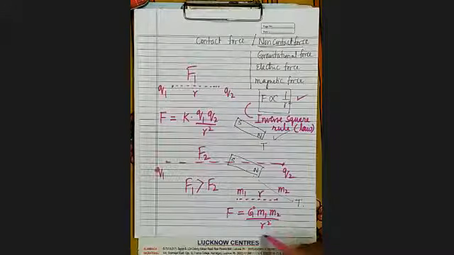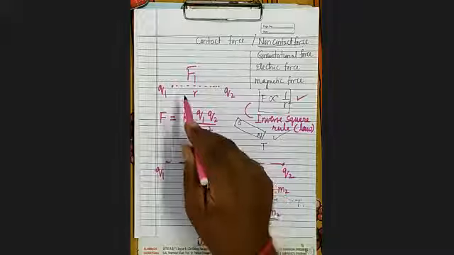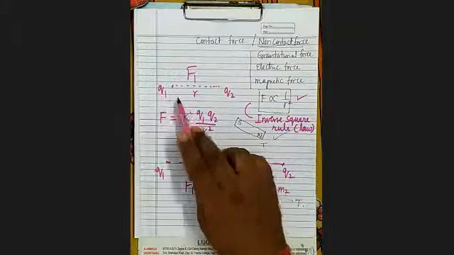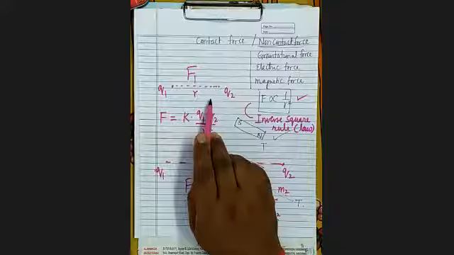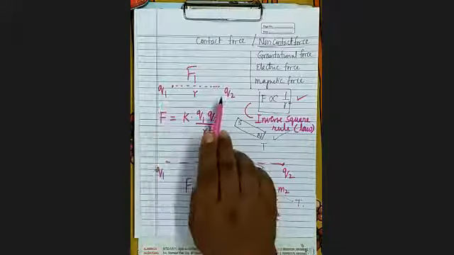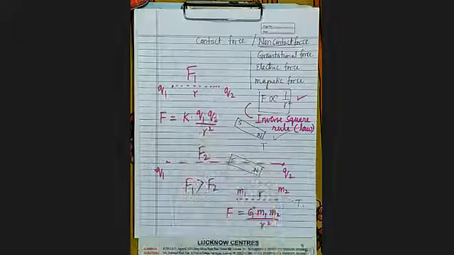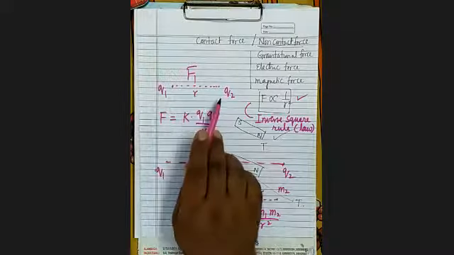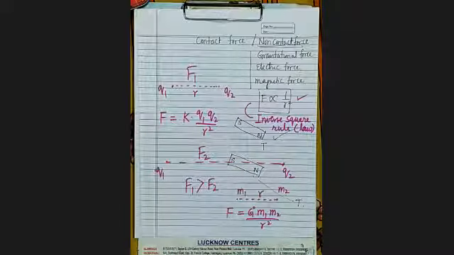Attractive means if there are unlike charges, one positive and the other negative, then it will be attractive. Suppose both are positive or both negative, then there will be repulsive force.